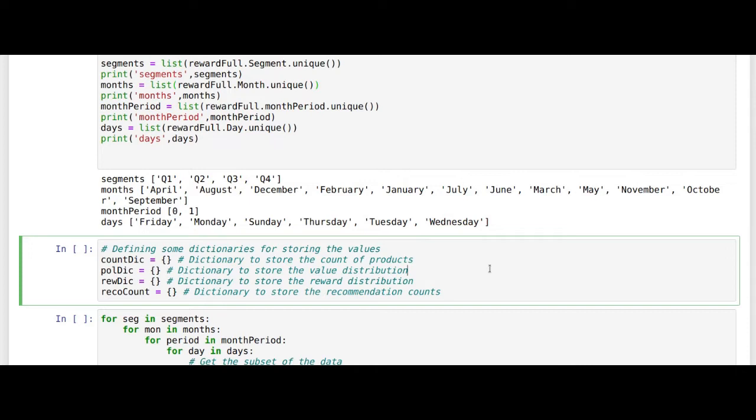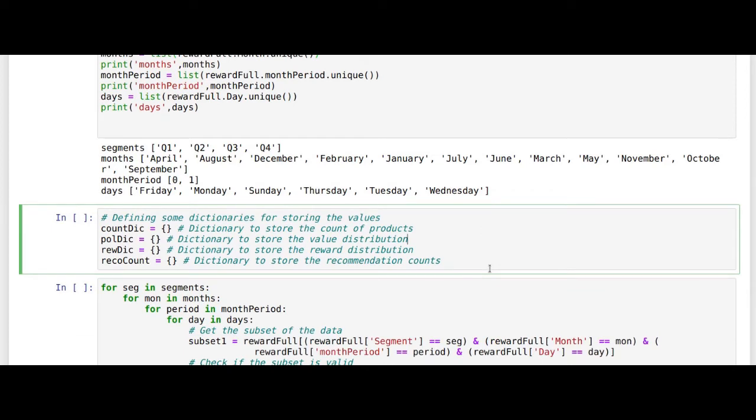Now what we will do is we will also define some dictionaries, because all these values of the different value functions and the reward functions will be stored as dictionaries. So we'll first define these dictionaries. The first dictionary is the count dictionary. This is to store the count of the products.